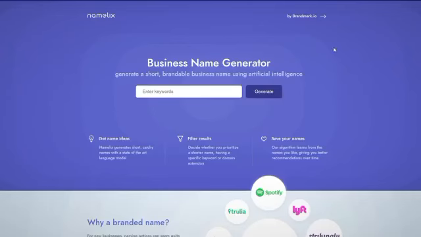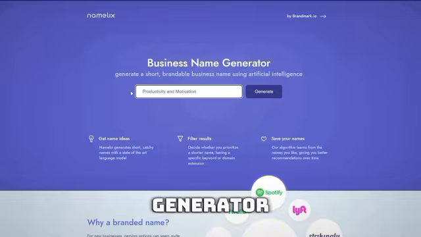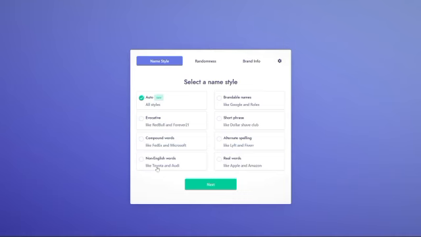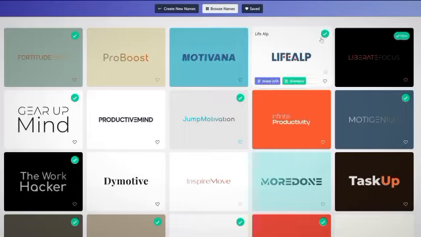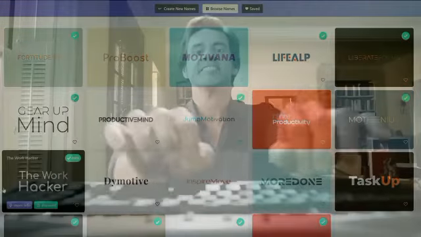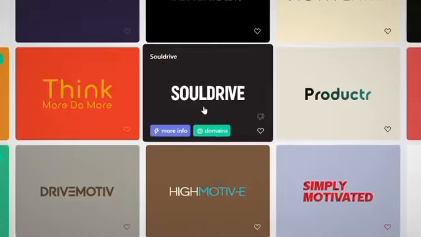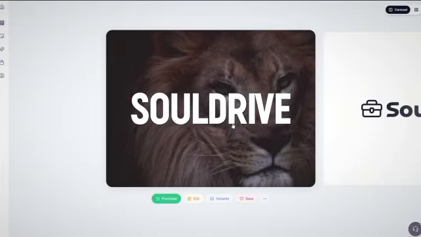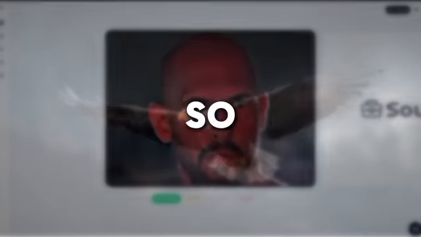For the name, I'll use Namelix. It's a brand name generator. Just paste your niche, answer a few questions, and it gives you a variety of creative names. You can create one on your own if you're creative, but check this out, Soul Drive. It gives that feeling of deep motivation and inner power, so I'll pick it.